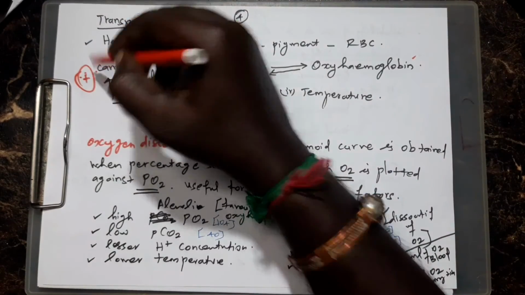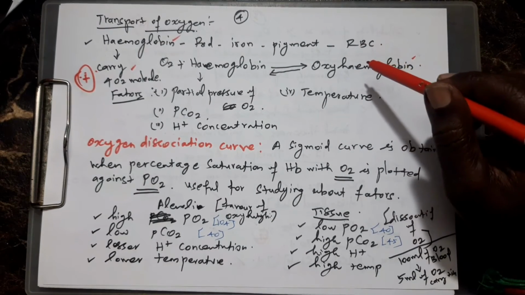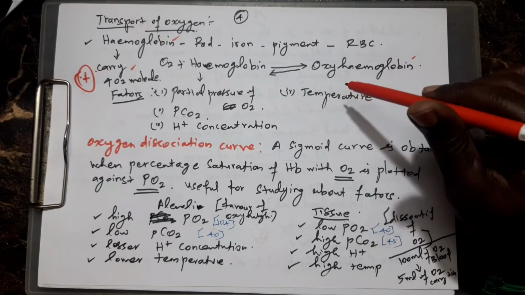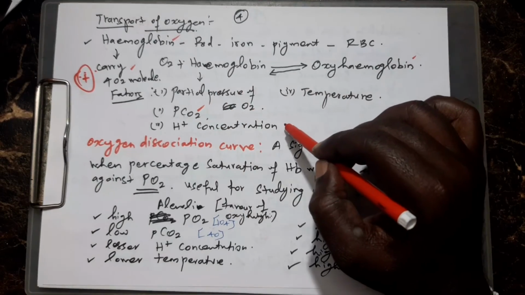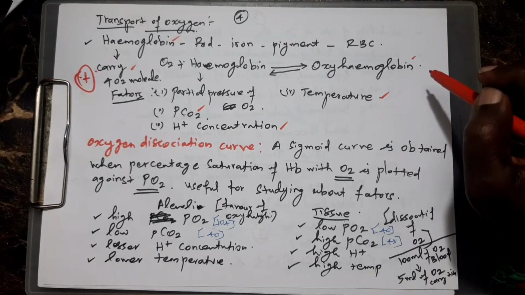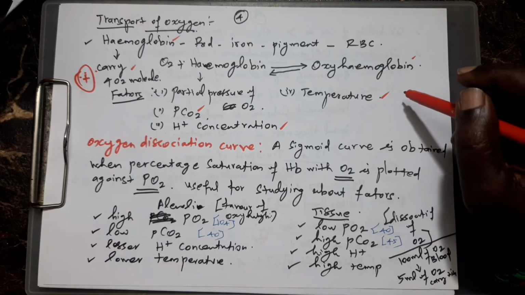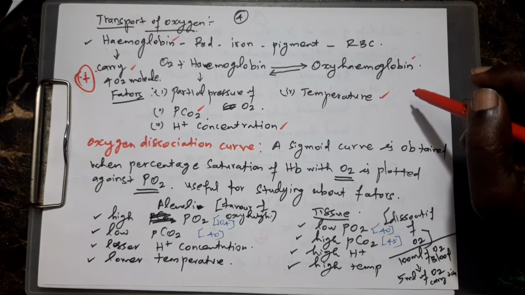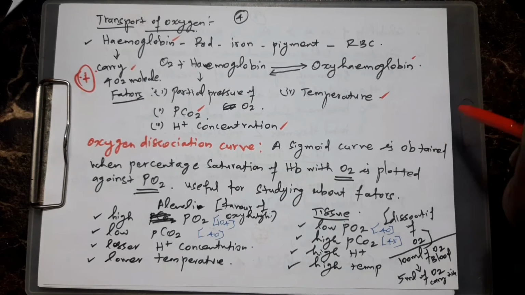Very important: what are the factors involved in the transport of oxygen? One is partial pressure, that is PO2, the next one is PCO2, the third one is H plus concentration, and the fourth one is temperature. These 4 factors are involved in the transport of oxygen, and CO2 also. Next, the oxygen dissociation curve is given in your book also. Refer to that diagram in your books.